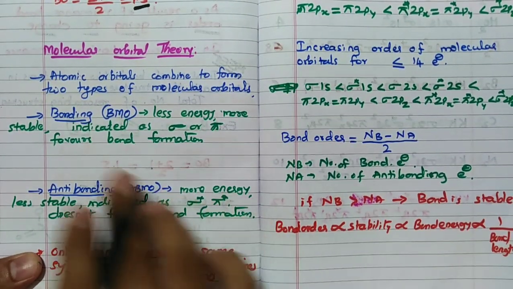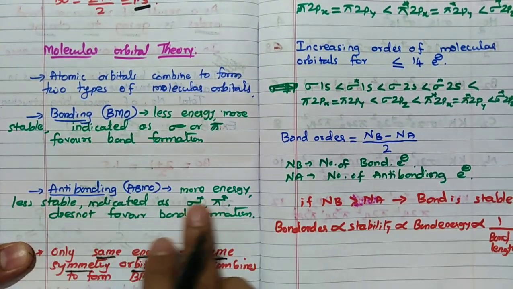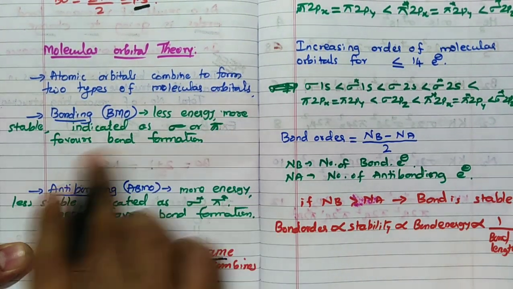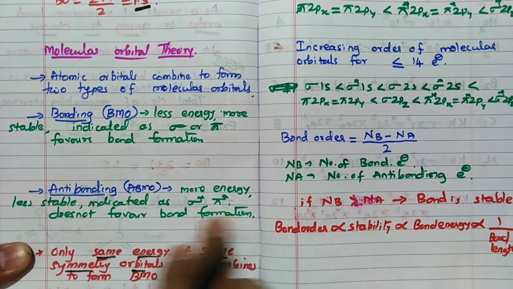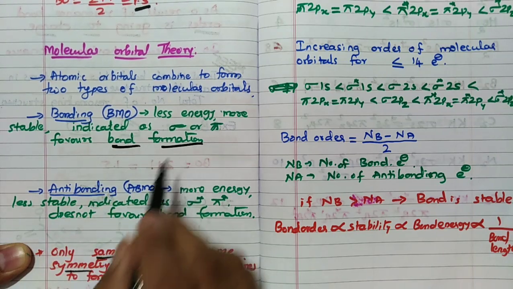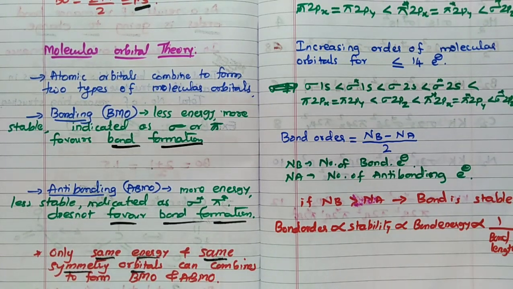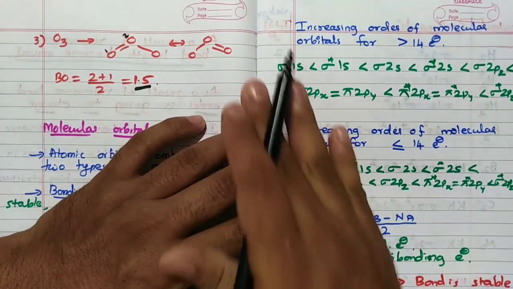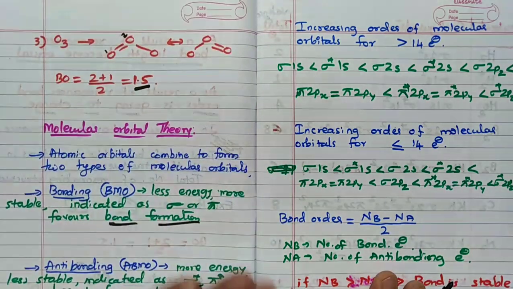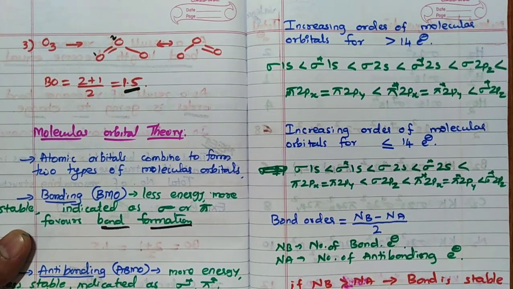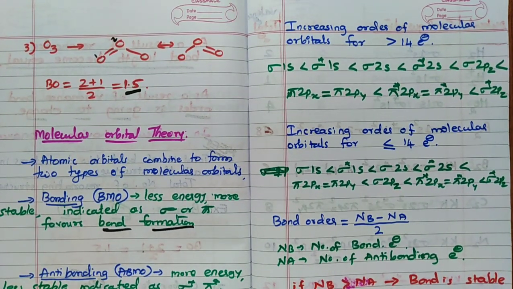Then, remember, bonding molecular orbital has less energy, anti-bonding has more energy. Bonding is more stable, anti-bonding is less stable. Bonding orbitals are indicated as sigma and pi, anti-bonding as sigma star and pi star. Bonding favors bond formation; anti-bonding does not favor bond formation. Remember that. Now, I will consider the increasing order of the molecular orbitals. All these are according to the Aufbau principle. Then electrons we are going to fill according to Pauli's principle and Hund's rule.